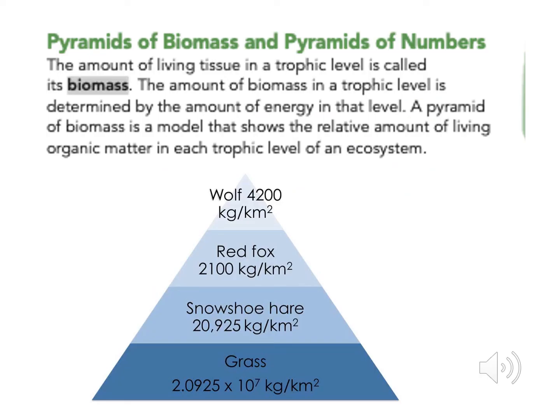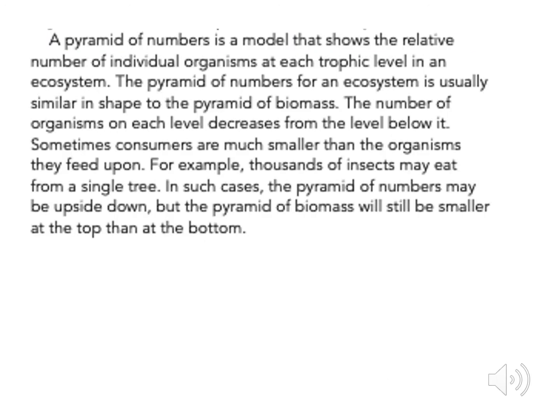The amount of living tissue in a trophic level is called its biomass. The amount of biomass in a trophic level is determined by the amount of energy in that level. A pyramid of biomass is a model that shows the relative amount of living organic matter in each trophic level of an ecosystem. The total biomass of the producers ingested by herbivores is more than the total biomass of the herbivores in an ecosystem. Likewise, the total biomass of the primary carnivores or secondary consumers will be less than the herbivores, and so on. A pyramid of numbers is a model that shows the relative number of individual organisms at each trophic level in an ecosystem.